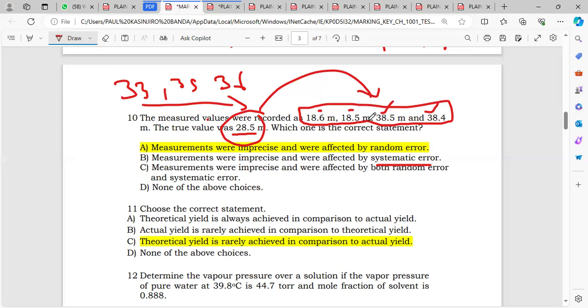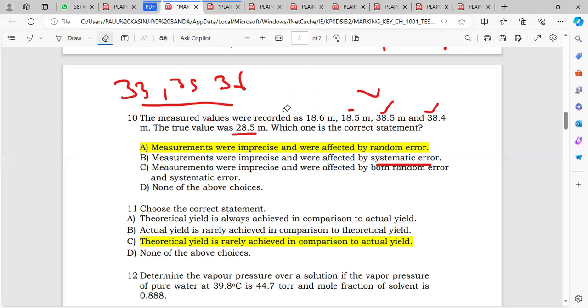These measurements are not precise, and they are affected by random error, because some are smaller than the true value and others are bigger. That makes A the best answer, because it addresses both facts we have found.